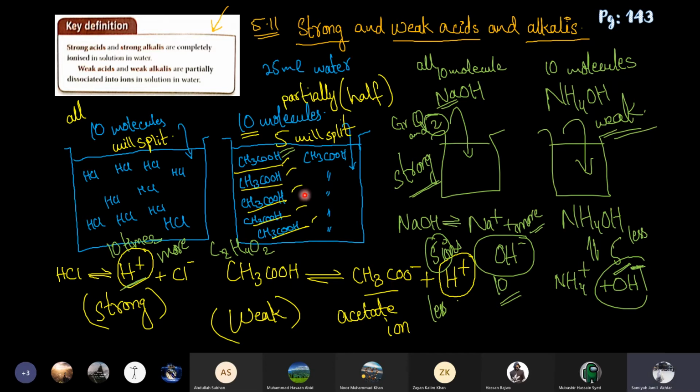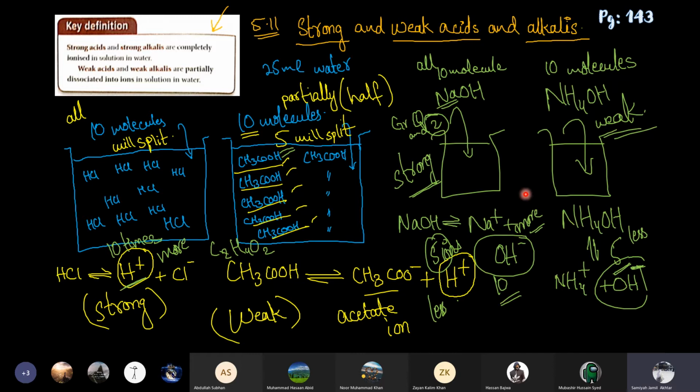Okay, not all of them will split because it's a weak acid. In a weak acid, not all of the molecules will split, only some, or half of the molecules will dissociate into their ions. The rest of them will remain in their molecule form, intact. So this is the difference: in strong ones, all of the molecules will split. In weak acids or weak alkalis, only some of them, or half of the molecules, will split. So if we added 10 molecules, 5 will split.